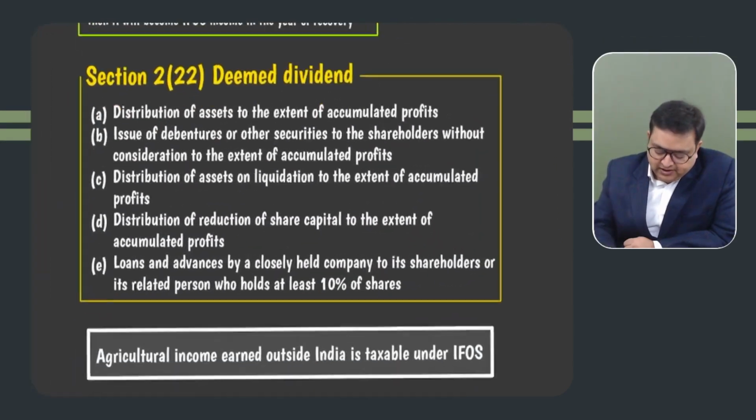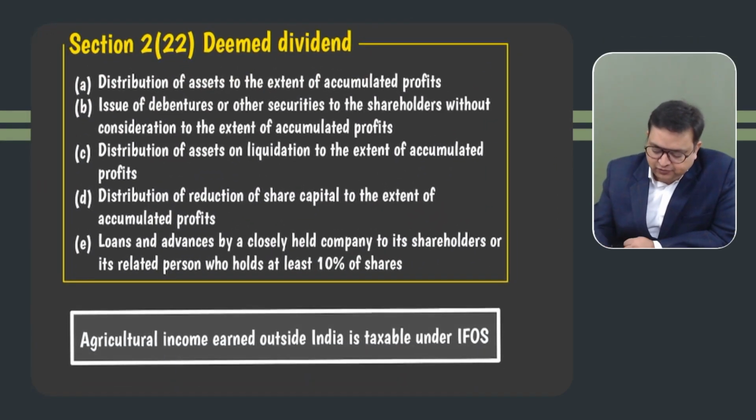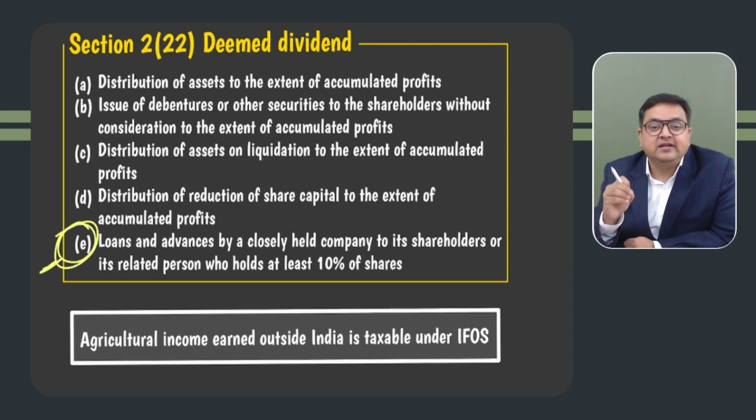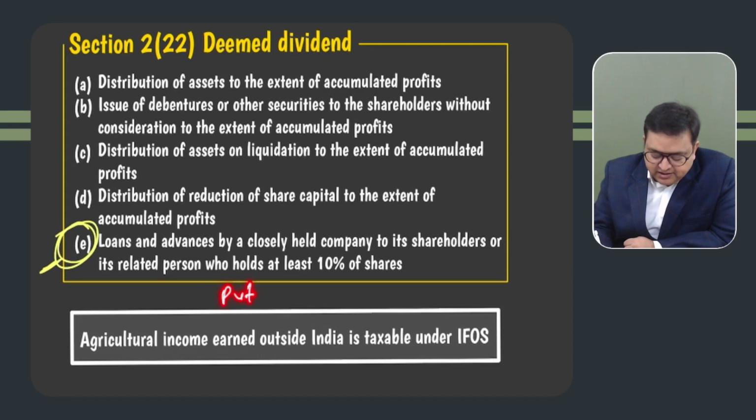Section 2(22)(e). In fact, the last section is the most important. This last one is most important, 2(22)(e). Whenever there is a private company, unlisted company, the company in which public is not substantially interested, a closely held company. So I'm using the words private company, closely held company, the company in which public is not substantially interested. I'm talking about only those companies.